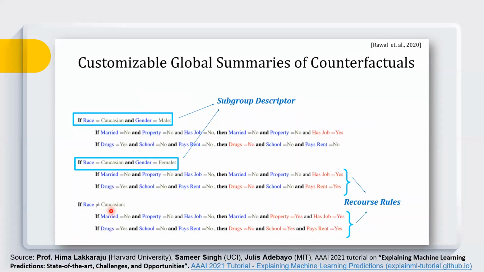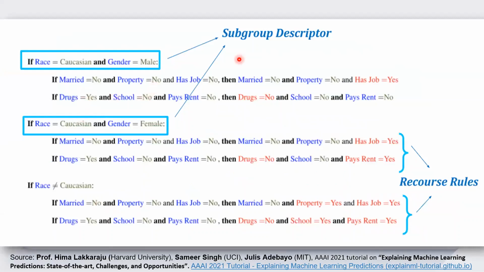For example, in this particular example, you can see that these are subgroup descriptors, that if your race is Caucasian or gender is male, then you need to do these particular actions, let's suppose this is about an income data set, in order to increase the income. You need to act upon these particular counterfactuals. So this is for Caucasian people on the basis of gender male. This is for Caucasian female, and this is for non-Caucasian people.